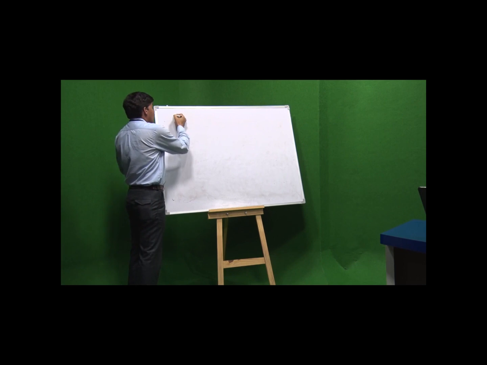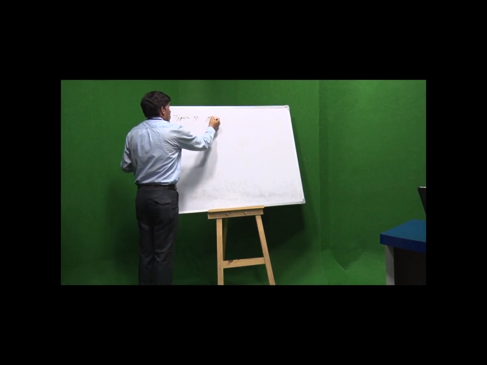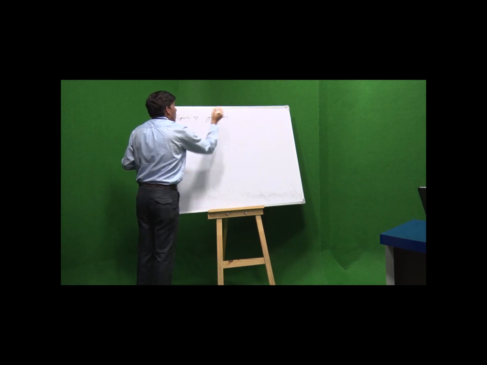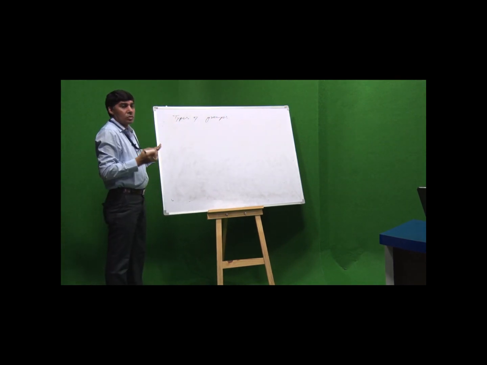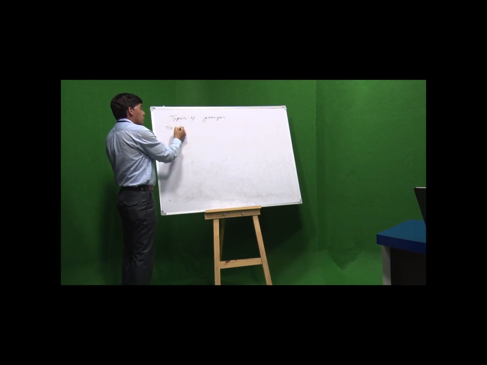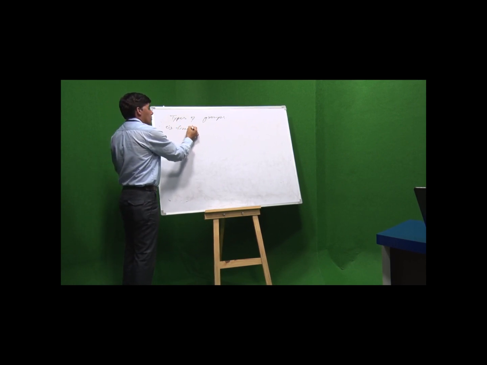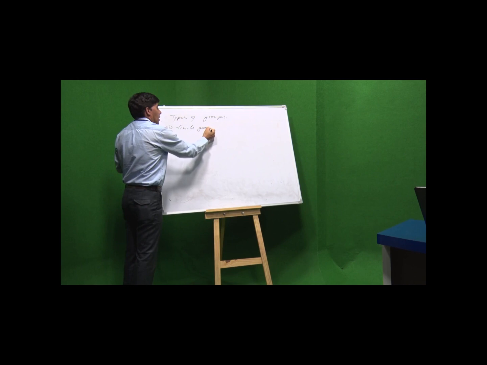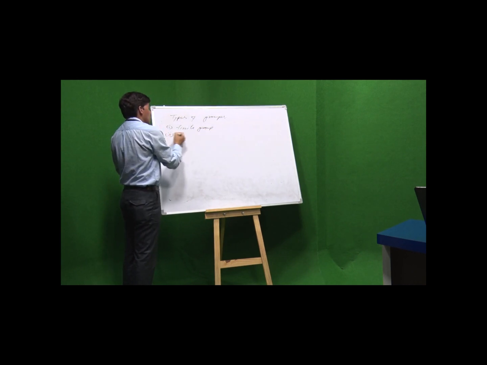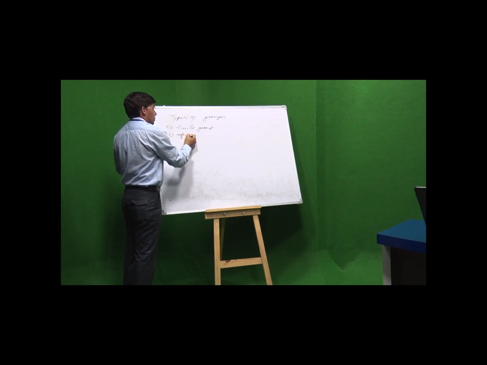Now, types of groups. There are two types of groups. One is the finite group and the other is the infinite group.